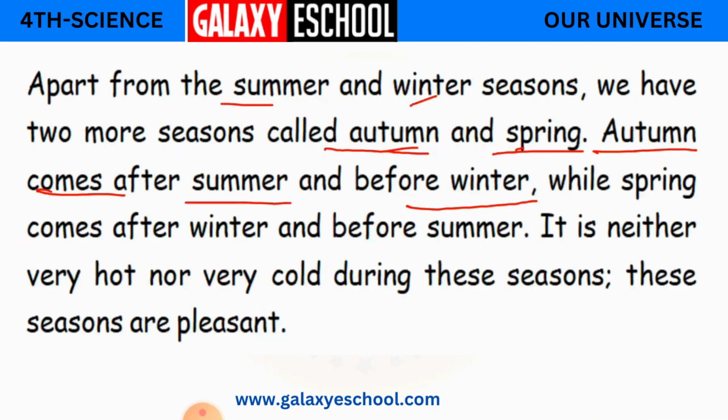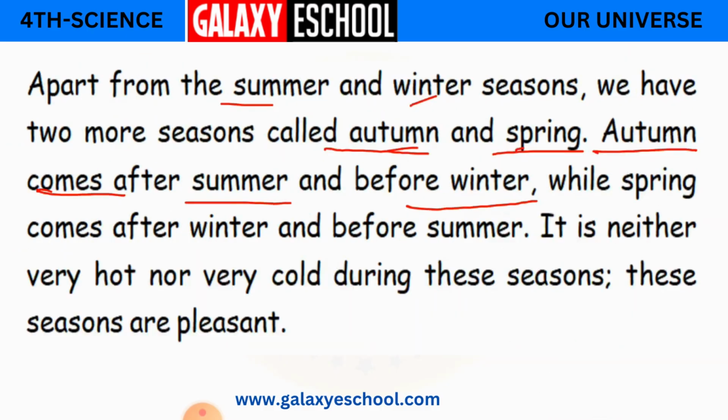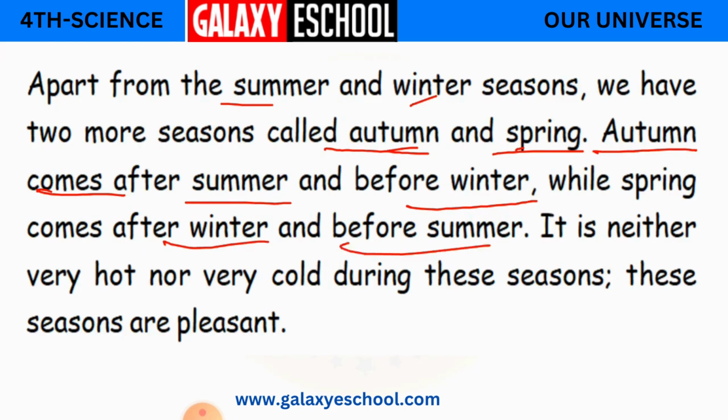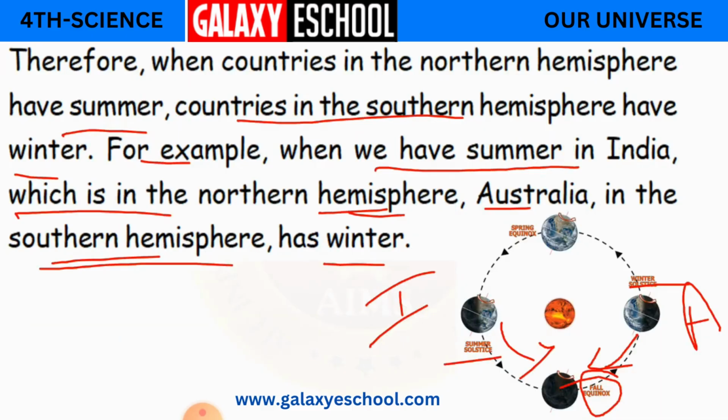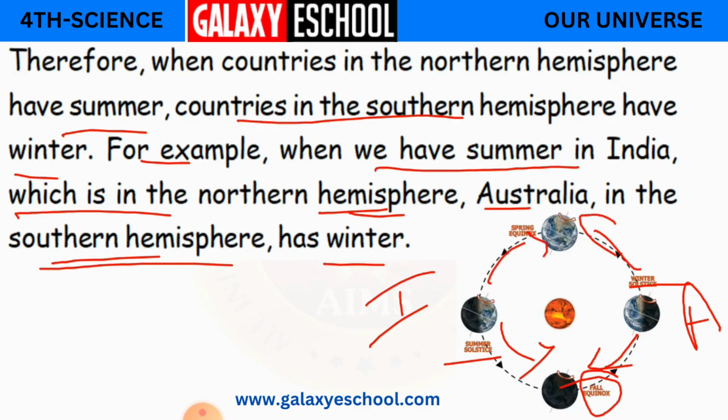Okay children, and now spring comes after winter and before summer. See here, again the other season, spring. So when does this come? Spring is going to come after winter and before summer. So this is how you will be getting the seasons.